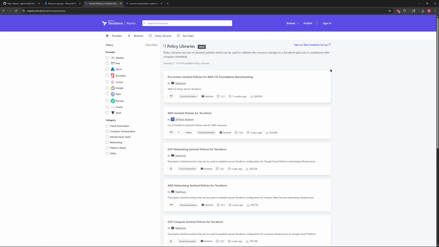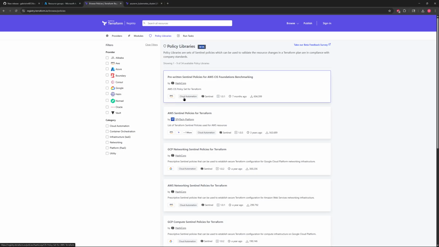We have policy libraries. Policy libraries is something that most people are not aware of. I don't know that, but I just assume it because very few people have brought it up with me. But these are different policies that you can enforce towards your Terraform Cloud or Terraform Enterprise. And I may show a video about how to do that in a later video. As you can see here with the policy libraries, it's still in the beta version. So it's still at an early point, which is likely why many people don't know about it.